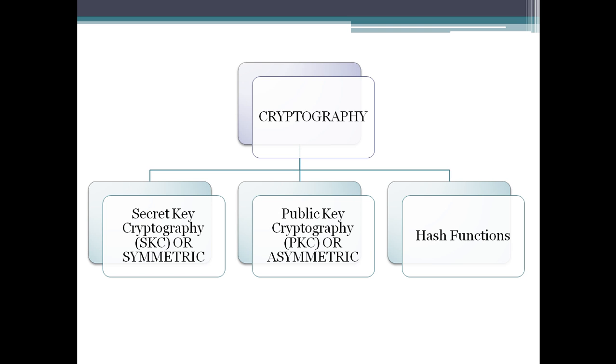Now, these days cryptography is performed using three basic types. First is the secret key cryptography, or we can call it symmetric cryptography. Second is public key cryptography, which is most popularly used nowadays, that is the asymmetric, and third are the hash functions.